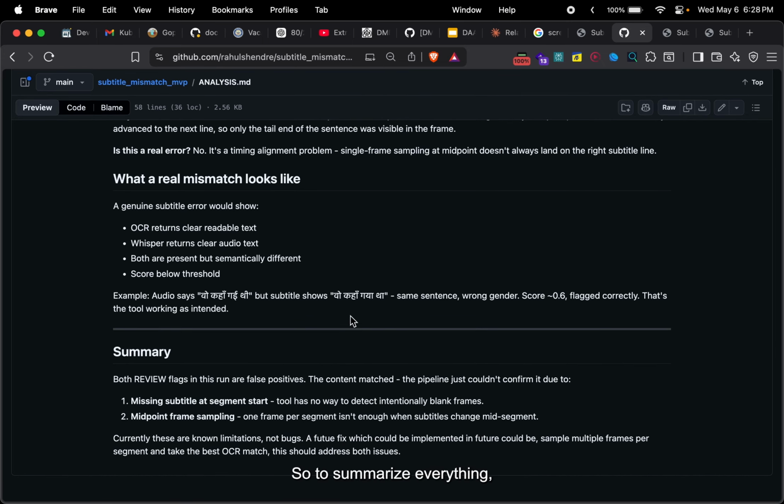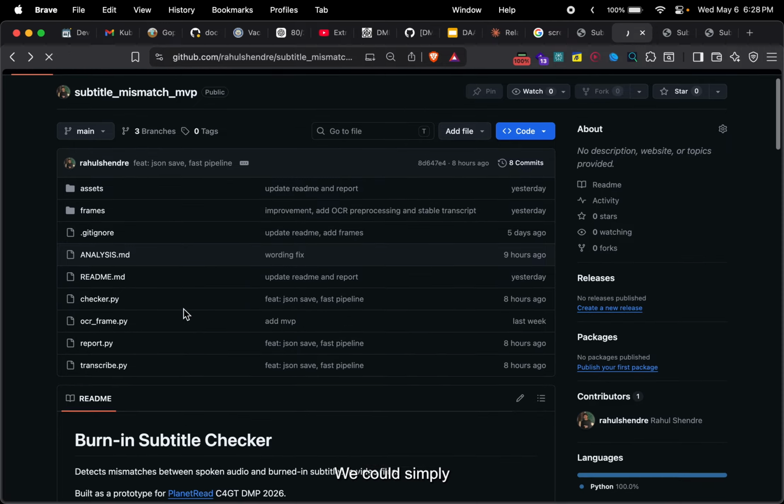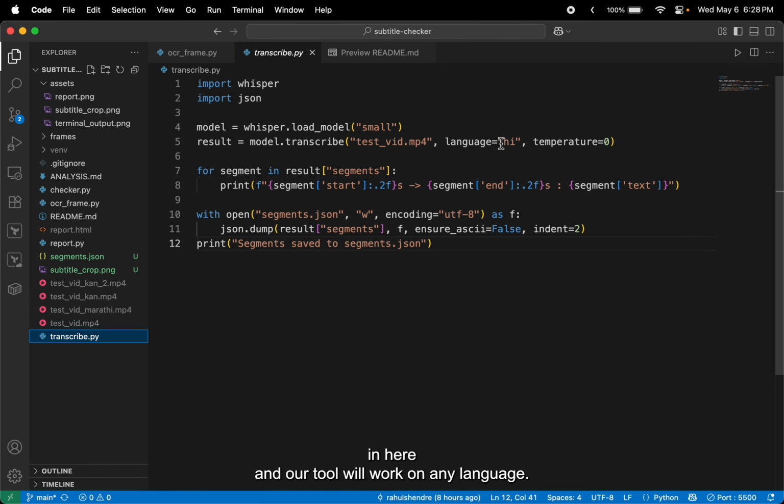So to summarize everything, these are limitations as of now. These aren't bugs, and these should be fixed as we move along the project in the future. What came to my mind is that sampling multiple frames per segment and taking the best OCR match should fix the issue. And currently, this pipeline is language agnostic. We could simply change the language in here, and our tool will work on any language.